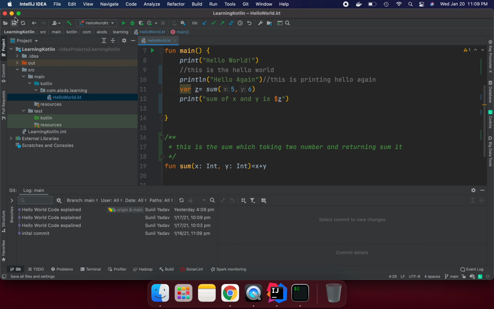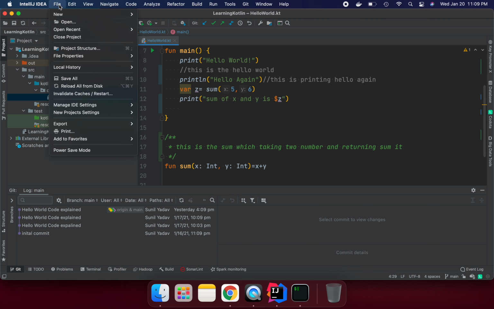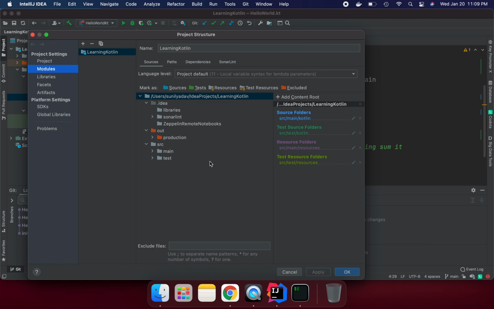And what I'm going to explain now is the project structure. If we go to File and Project Structure, we can see how IntelliJ IDEA stores things. Here the output code is automatically generated, and this is the output folder. If we go to source, we can see the highlighted source folder structure. If you see this kind of folder, then we can say this is resources.